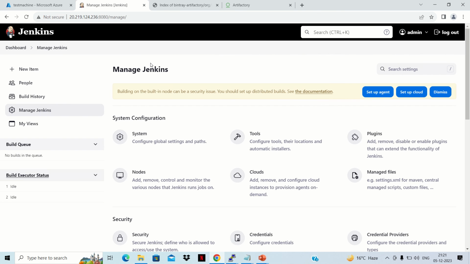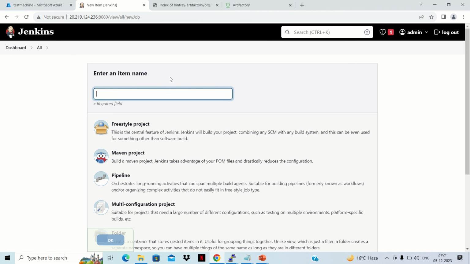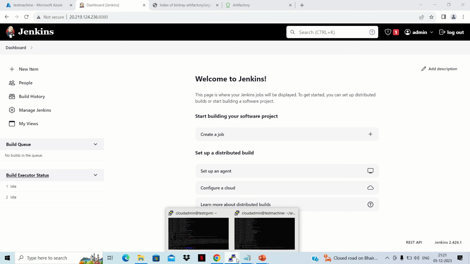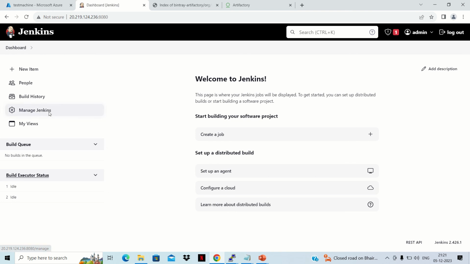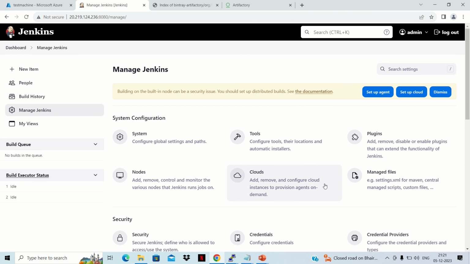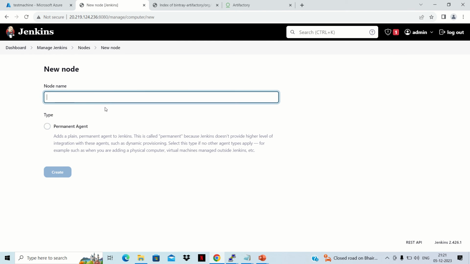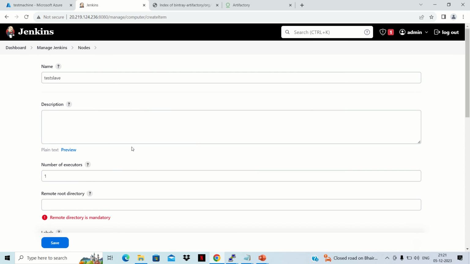And if we go to the Manage Jenkins section, we'll go to new item, and before doing that, we have created this particular second virtual machine as a slave. We need to get it created, so we'll go to Manage Jenkins, then we'll go to nodes, and here this is our master. We'll create a new node, so we can give any name like test slave. We can give it here, then we can click on permanent agent, we can click on create.